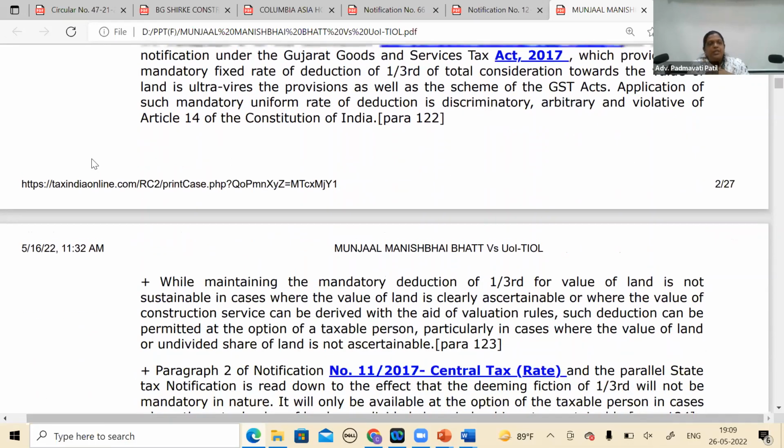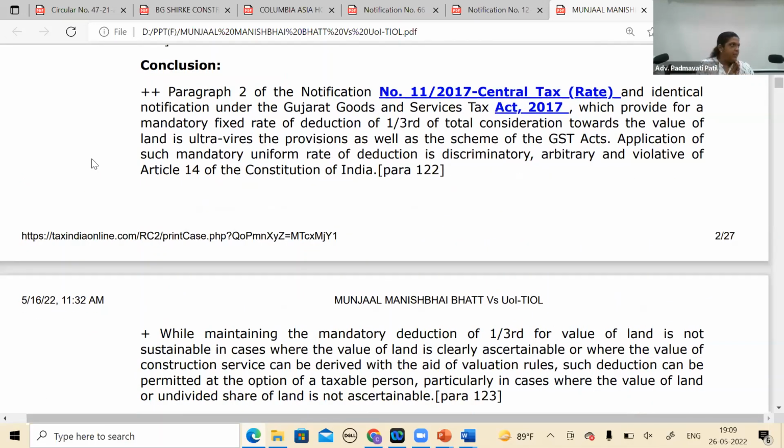So according to me, that mandatory aspect which was there in paragraph 2, the effect of that has been minimized, I should say. Not even reduced, it has been minimized. But at the same time,